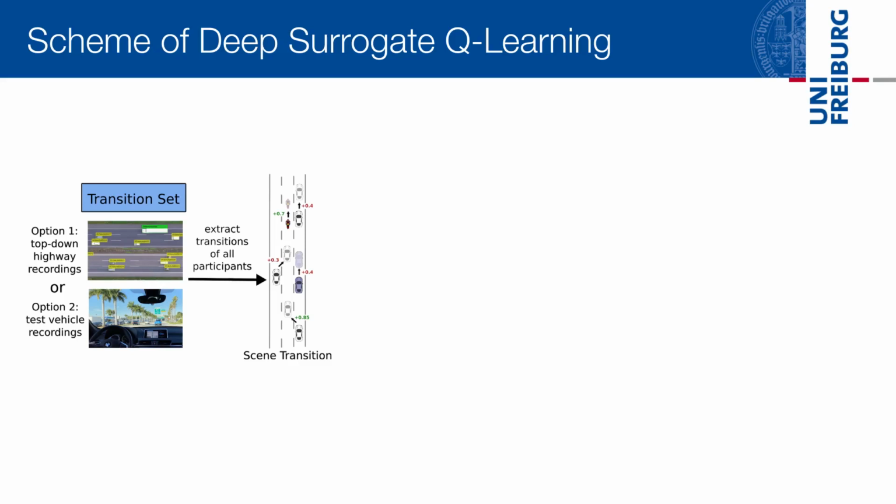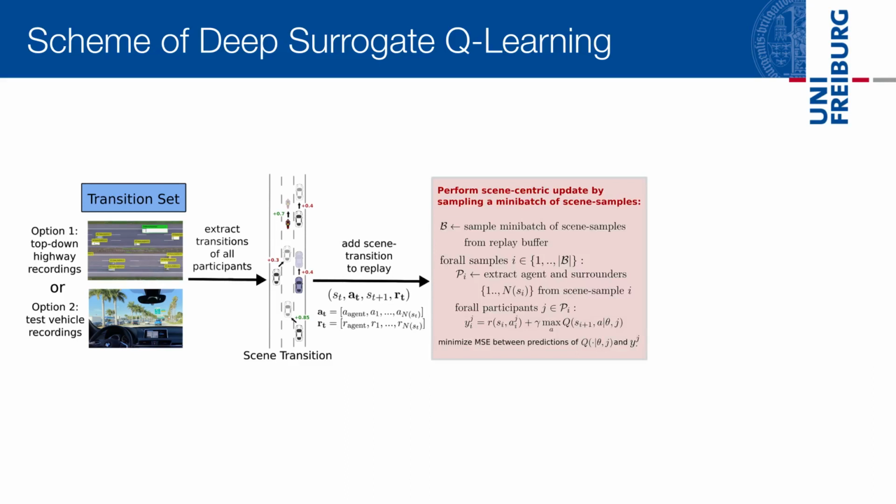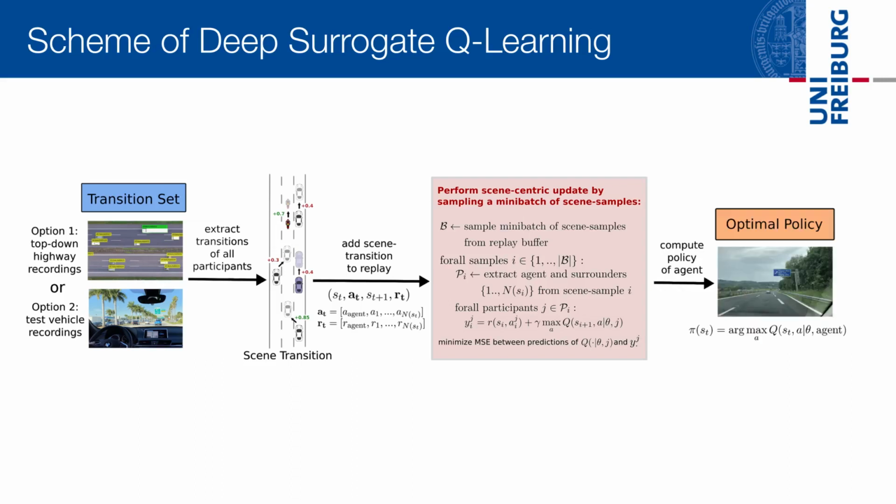In contrast to transitions containing state, action, next state, and reward as in the classical RL setting, we now use scene transitions containing actions and rewards for all vehicles in sensor range. Then, we sample uniformly from the collected scene transitions and add all transitions from all participants into a large batch to update the Q value. The final policy is extracted by taking the action maximizing the Q value for the test vehicle.